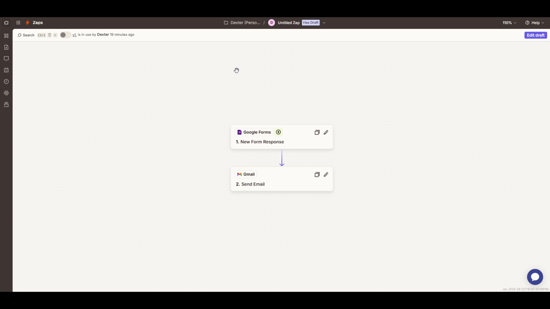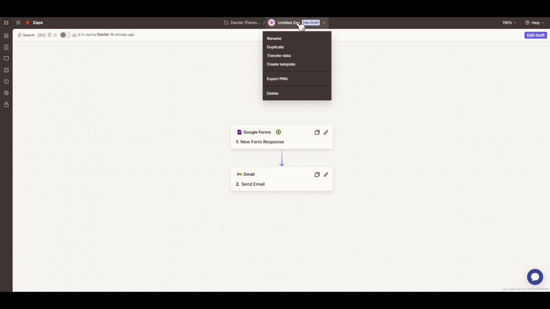Once you've logged into your Zapier account and are in the Zap you wish to share, your first move is to head to the top of the page. Here, you will notice the name of your project displayed prominently. By clicking on this project name, you're opening the doorway to several options, paving the path to sharing your automated workflow.